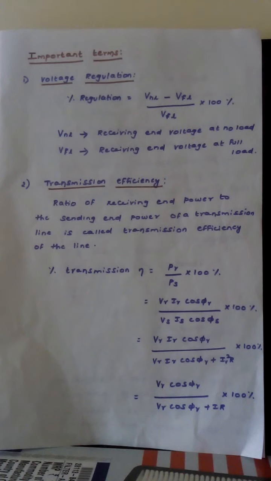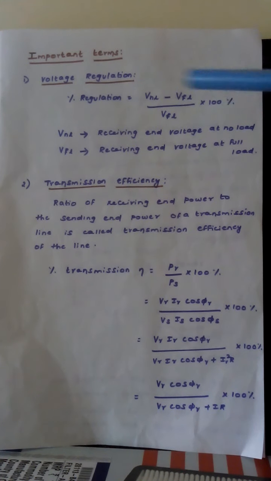Another important pair of terms are voltage regulation and transmission efficiency. Based on these two factors, we can define the performance of any transmission line. First we'll see the voltage regulation. Due to the current carried by the transmission line, there will be a voltage drop because of the presence of resistance and inductance. As a result, the voltage at the receiving end will usually be less than the voltage at the sending end. The drop in voltage, that is Vs minus Vr of the line, expressed as a percentage of receiving end voltage Vr, is called regulation.